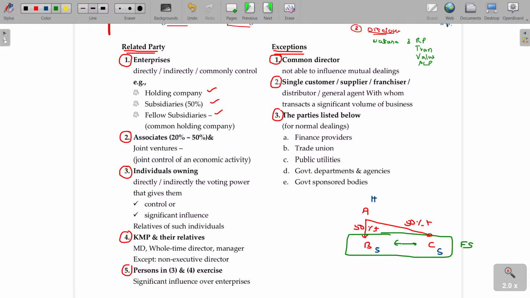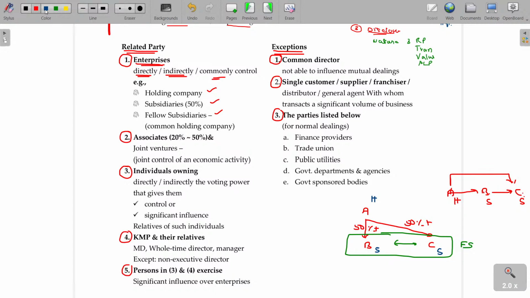The relationship could be direct, indirect or common control. A controls B, B controls C. So A is a holding company, B is the subsidiary company, and C is a subsidiary of B. From this it is very clear A controls B and B controls C, otherwise A controls C indirectly. This will be called a related party. Shall I move to the next one?